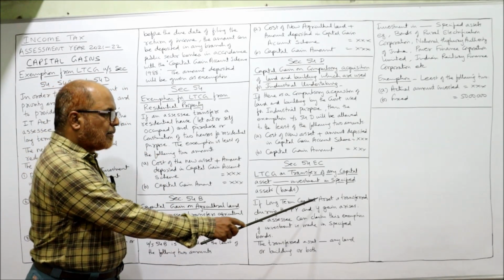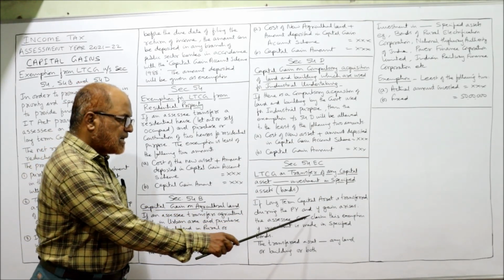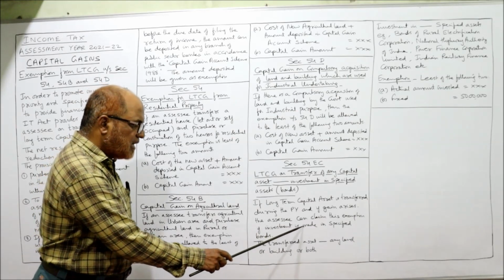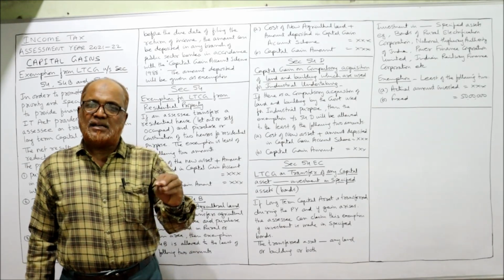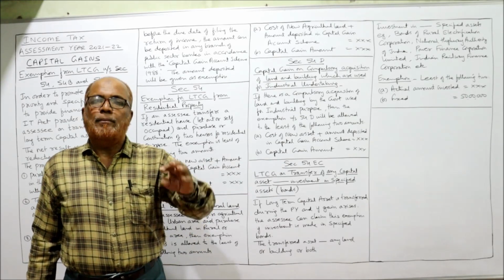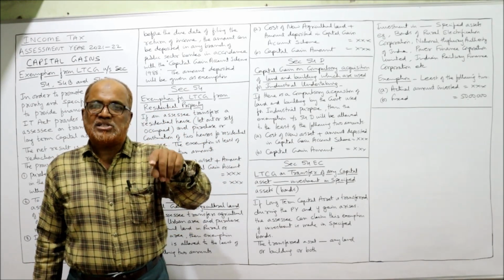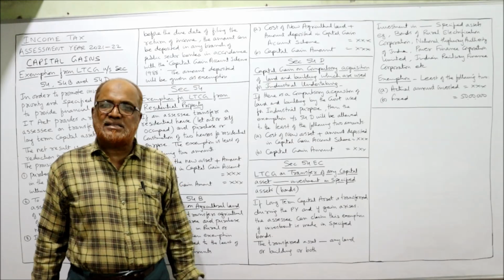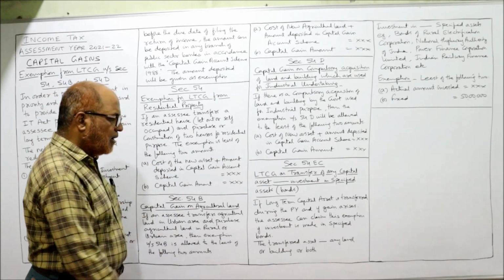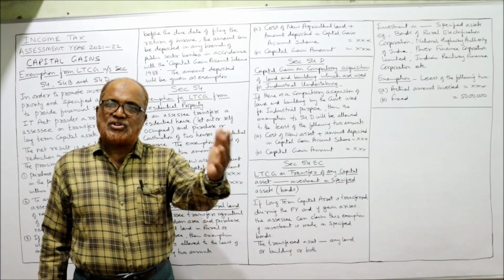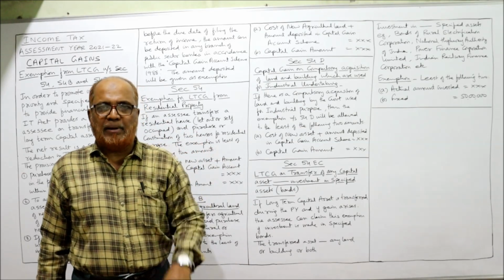Now, if long-term capital asset is transferred during the previous year and if gain arises, the SSC can claim this exemption if investment is made in specified bonds. Remember, any asset is sold, from the proceeds make the investment in specified bonds. These specified bonds are declared by the Income Tax Act. Now, the transferred asset, any land or building or both. The asset which is transferred should be either land or building or both land and building.